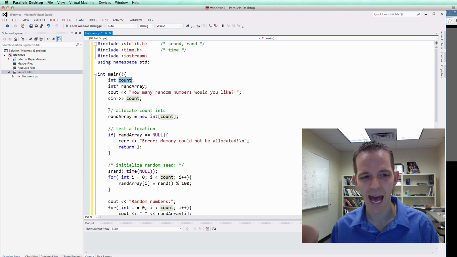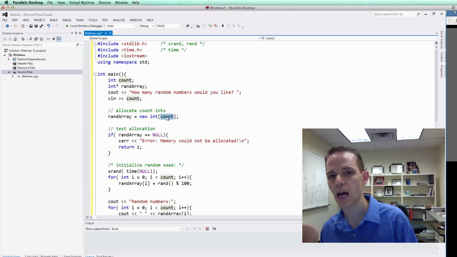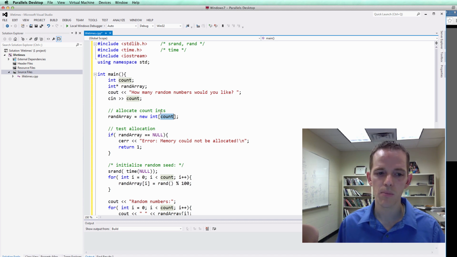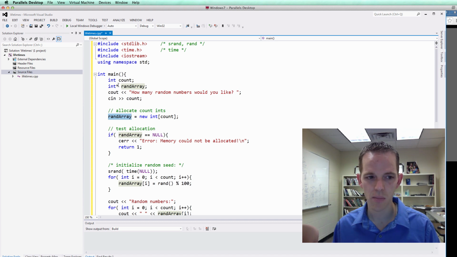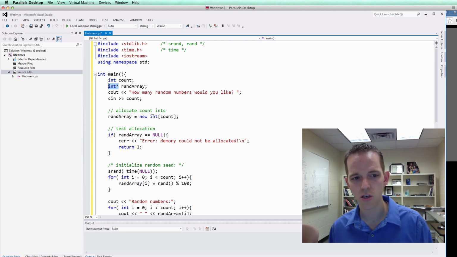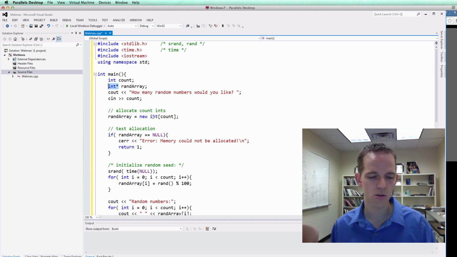Now we're going to allocate that memory, the count number. Okay, new does 3 things. It allocates memory on the heap. In this case, it's going to allocate count number of ints. It's going to return a pointer to that first memory location. So this had better be a pointer, and it is, good. And then it'll call the constructor if it's an object. Oh, it's an int, so there's no constructor.